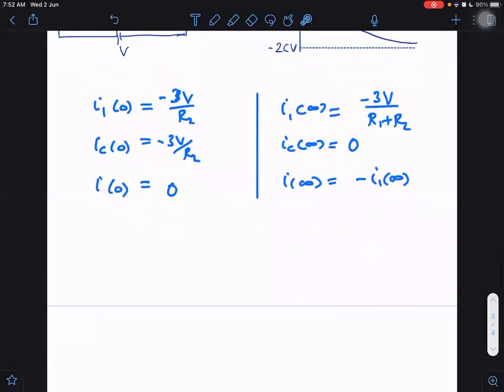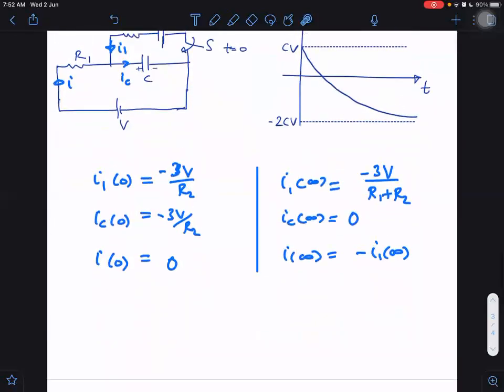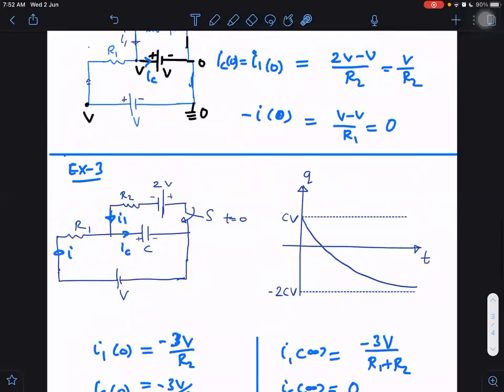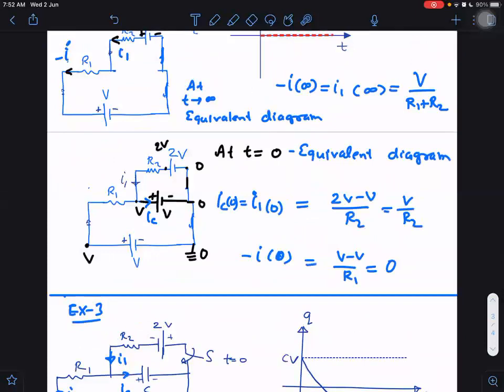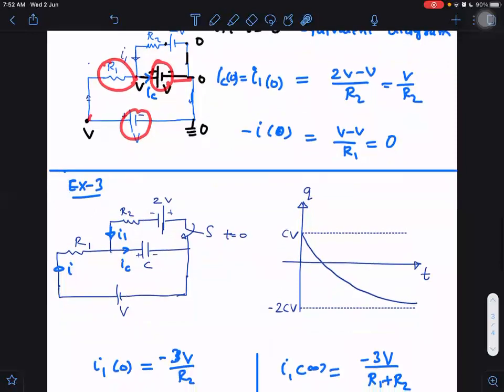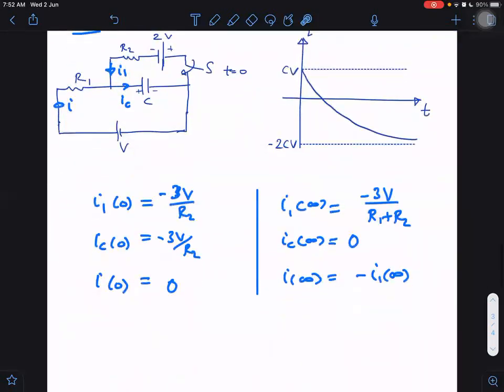Sir, how is I(0) 0, sir? I(0) is 0, yes, I have written I(0) as 0. Why is it 0, you are saying? Yes, sir. It is 0 because of the same old reason. The potential difference across the capacitor was V, and this is V. So here potential V, here V minus V by R1 will be I. Okay or not? Okay, sir.